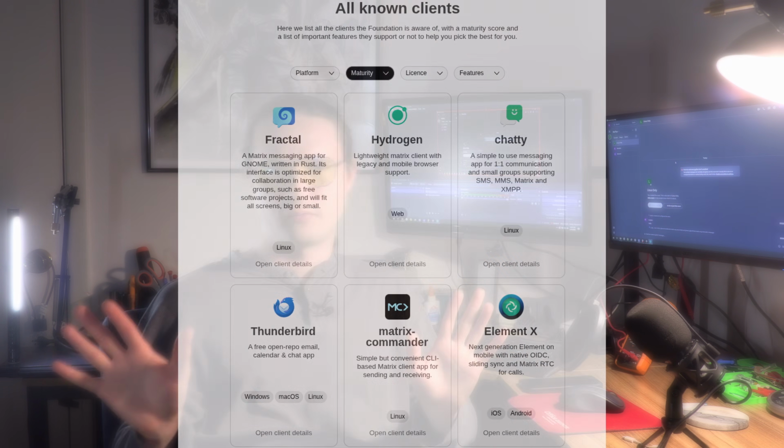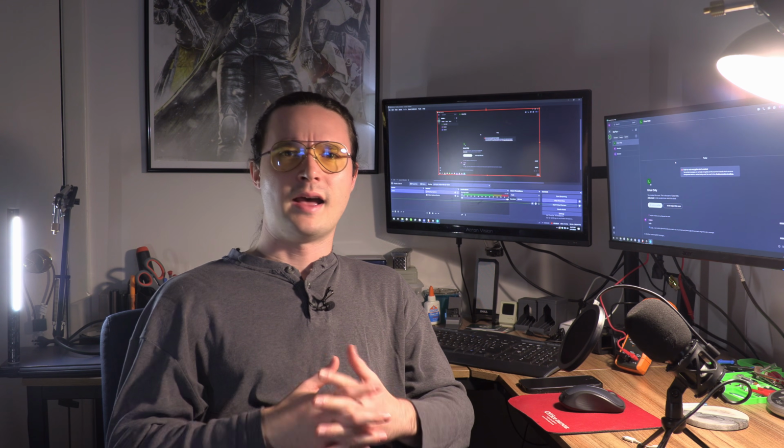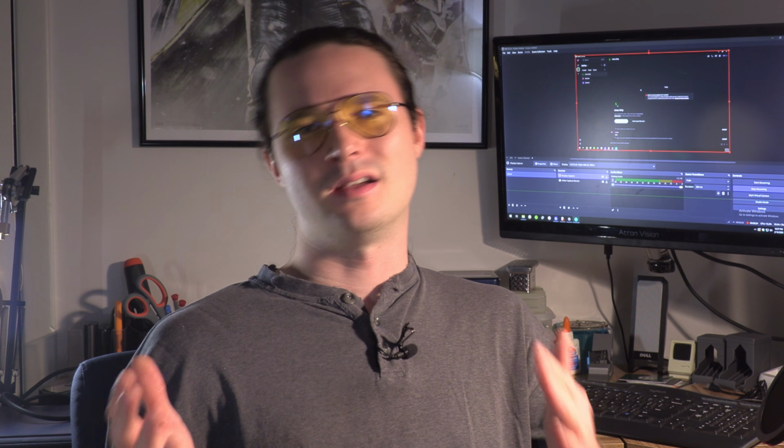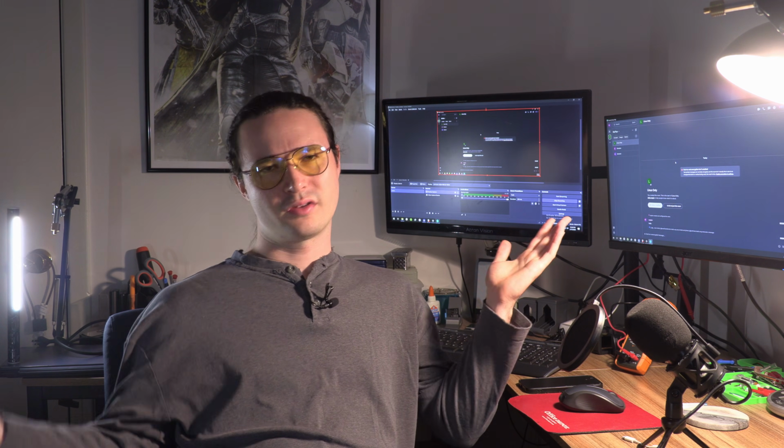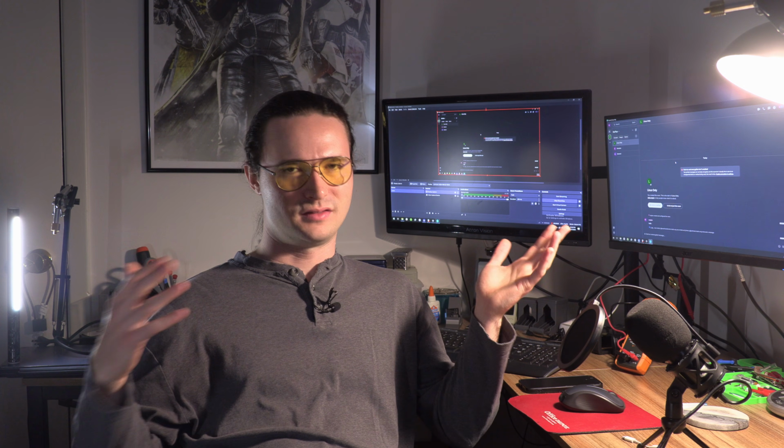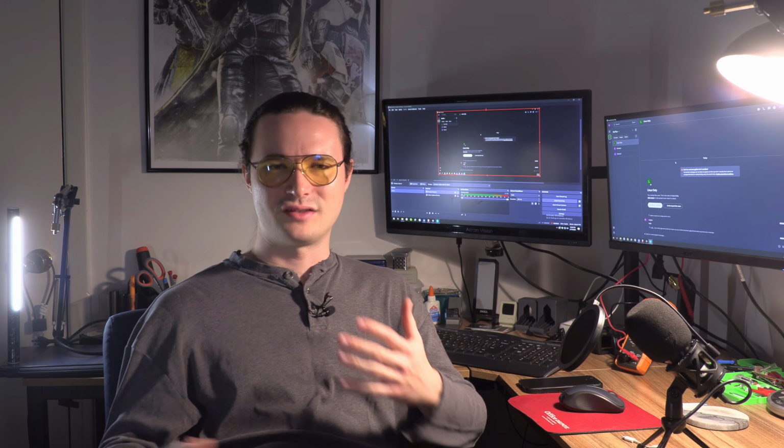We'll just call it Matrix for now, since Element is the client. However, off the bat, it's very easy to install, easy to set up. It's got end-to-end encryption. It's easy to create rooms. It's very Discord-like, and I think it would be a great replacement for Discord if you are simply tired of having your data abused, like all these companies now are doing. It's a great option to look at, and of course, there's the whole self-hosted thing, which is something we're going to delve into. Let us know down in the comments if you have any questions or concerns.